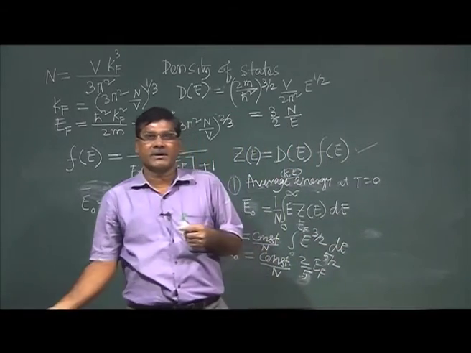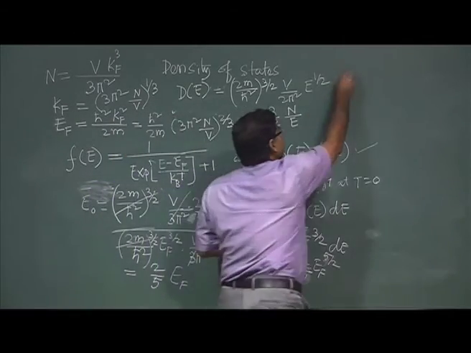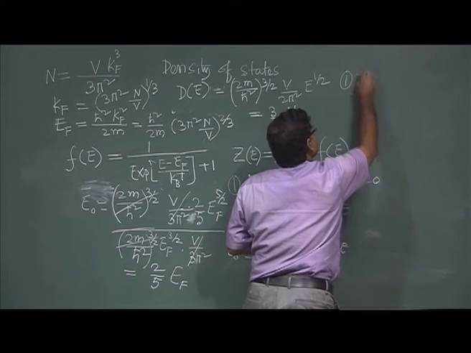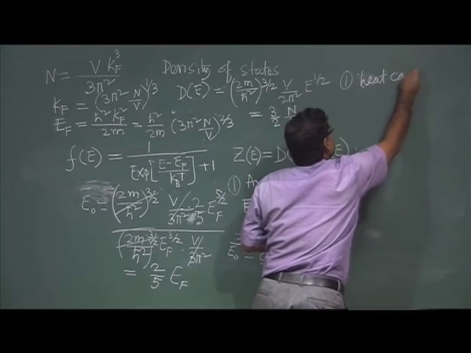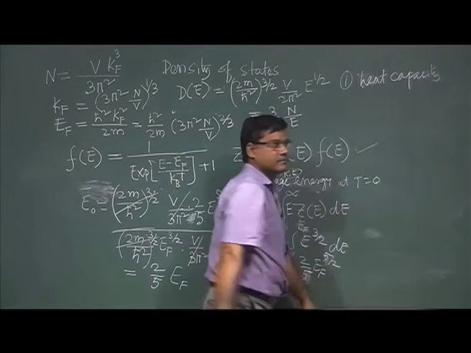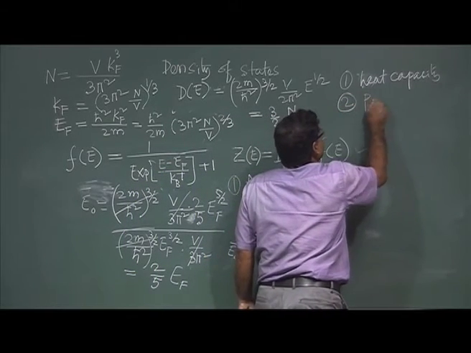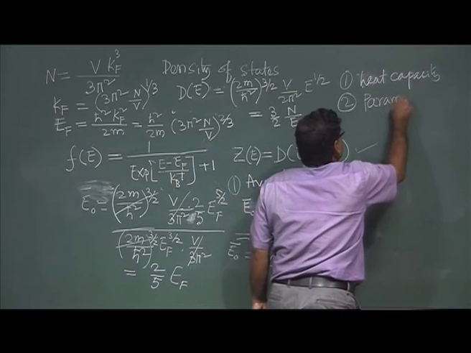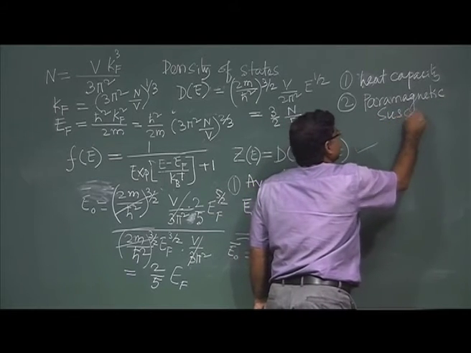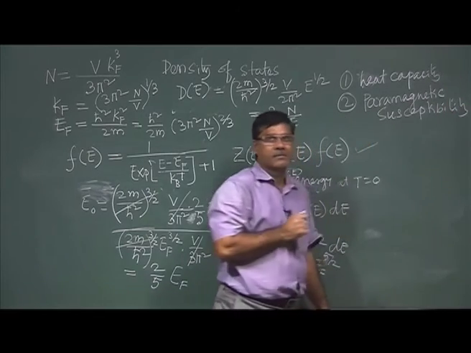That free electron theory, basically classical theory, could not explain thermal heat capacity, right. It could not explain the paramagnetic susceptibility, right.